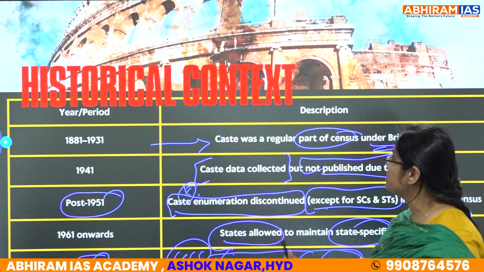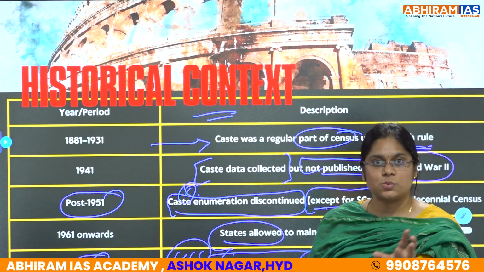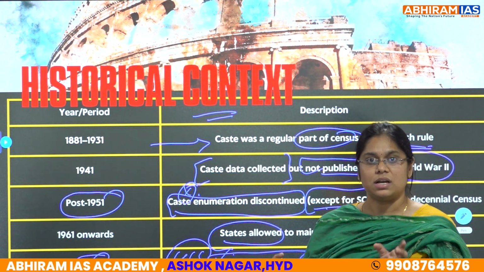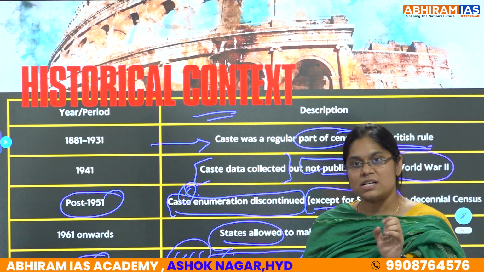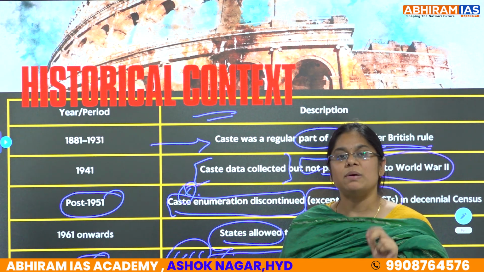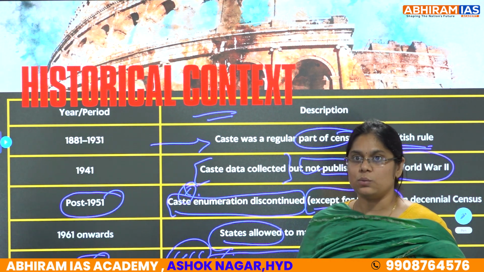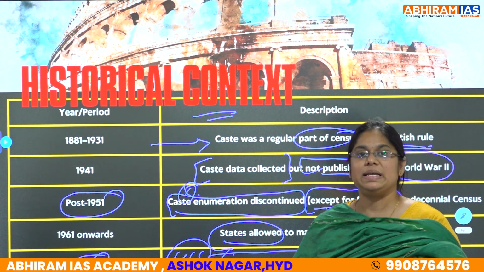Clear? So this is the historical context where 1881 to 1931 caste was very popular in enumeration and census తీసుకున్నప్పుడే caste was also counted. But further in 1941, they have been collected, but they have not been published due to World War II. And further in the year 1951, caste enumeration was completely stopped.